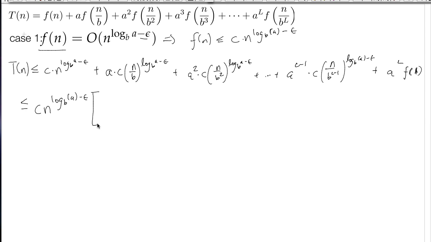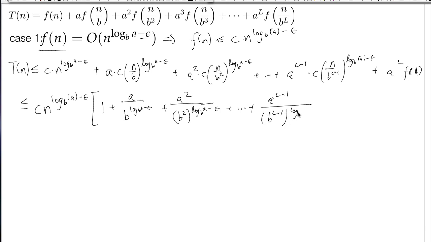And I'm just going to write this in something that we know how to tackle, which is 1 plus a over b to the log base b of a minus epsilon, plus a squared over b squared to the log base b of a minus epsilon, up to a to the L minus 1 over b to the L minus 1 to the log base b of a minus epsilon.